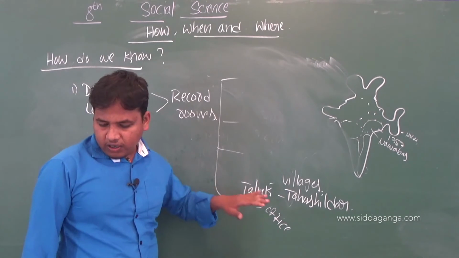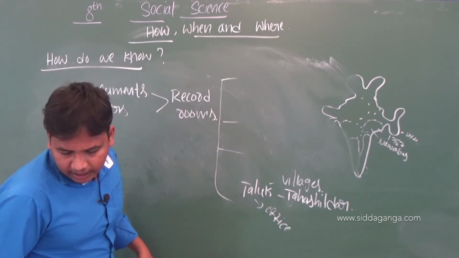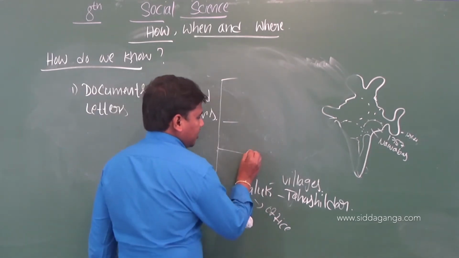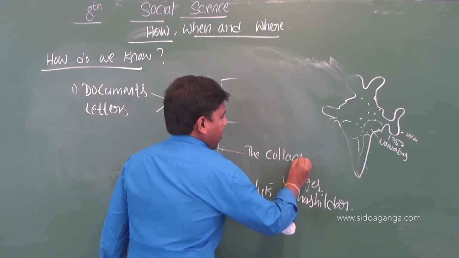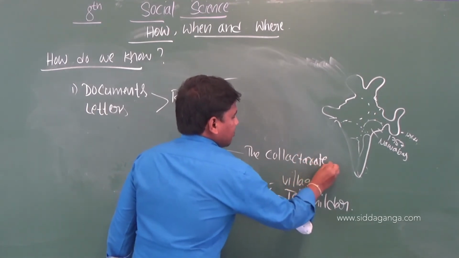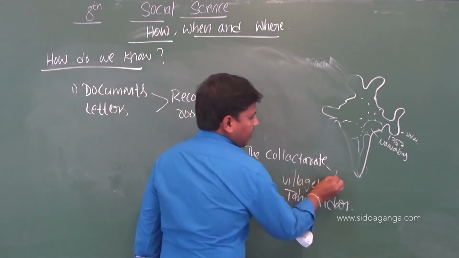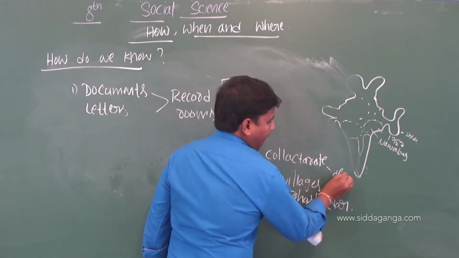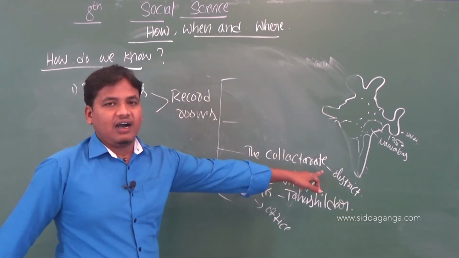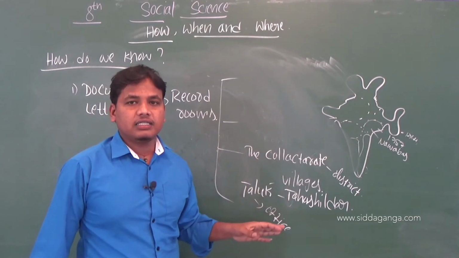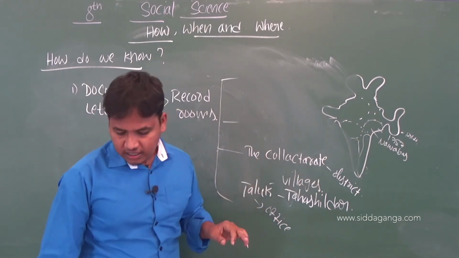And next, above the taluk office is the collectorate office, which means the district office, the DC office. All the district records are preserved in the collectorate office.